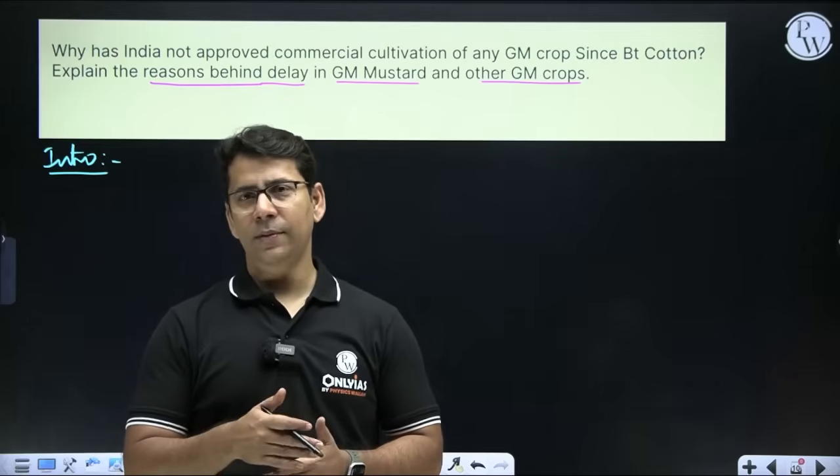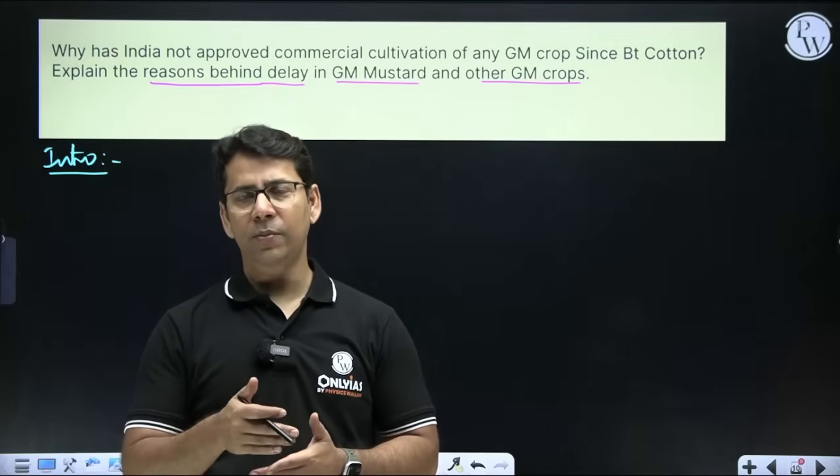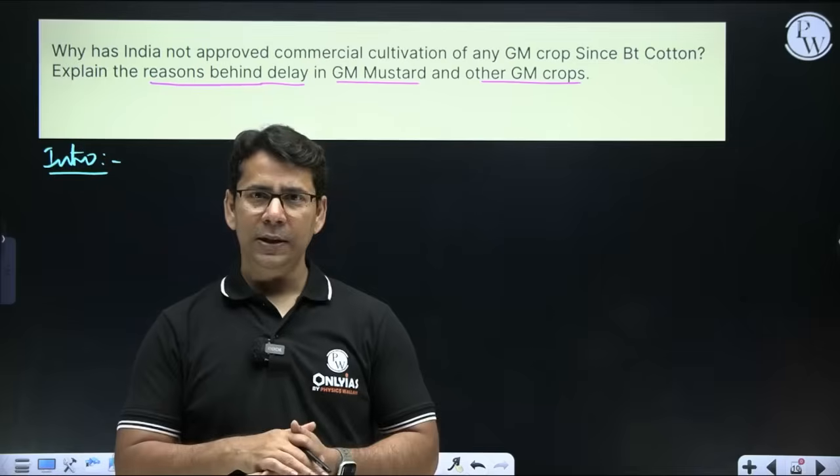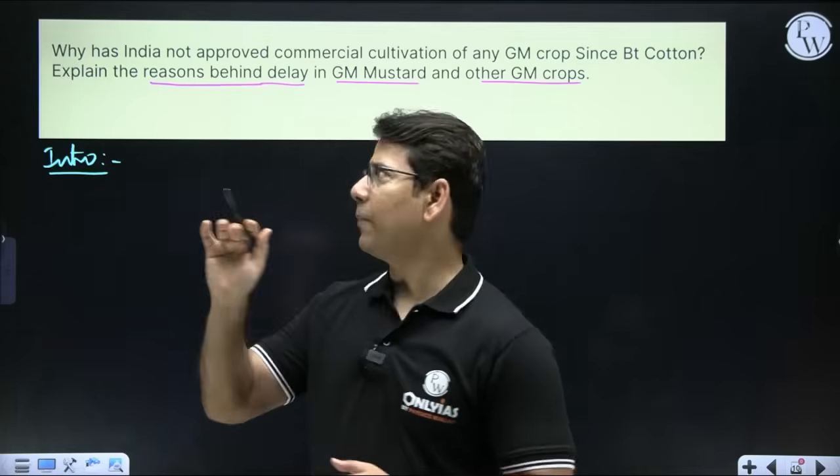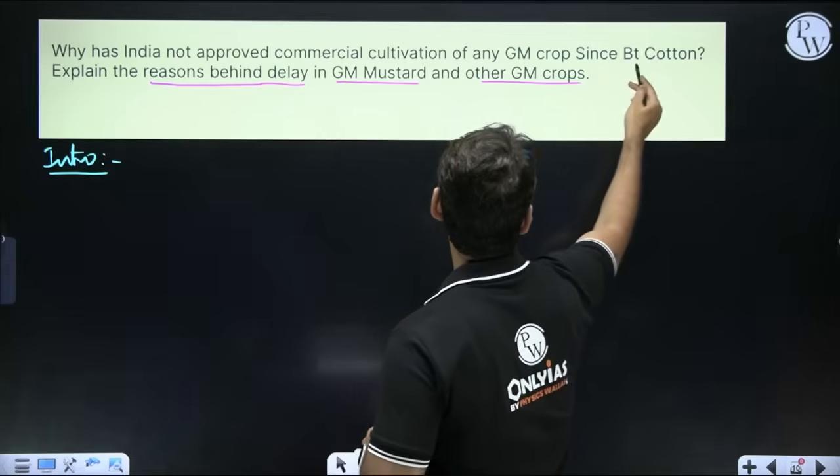But then from that point till this point, we have not accepted any transgenic crop.